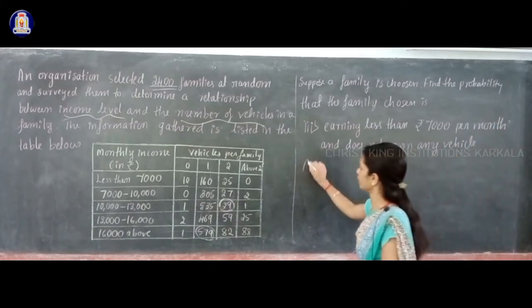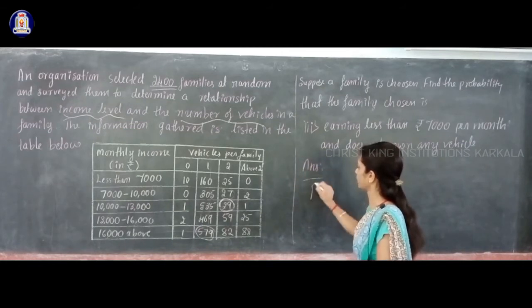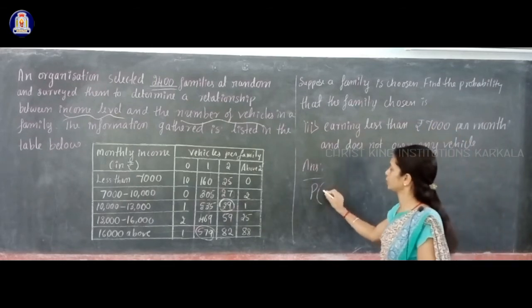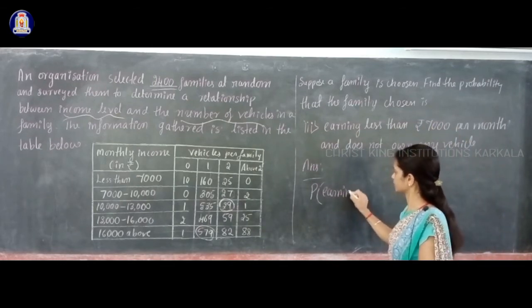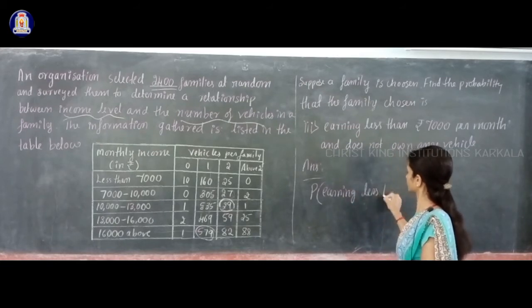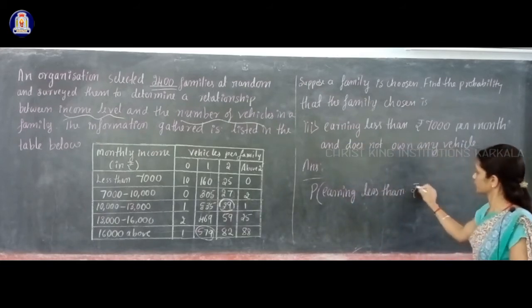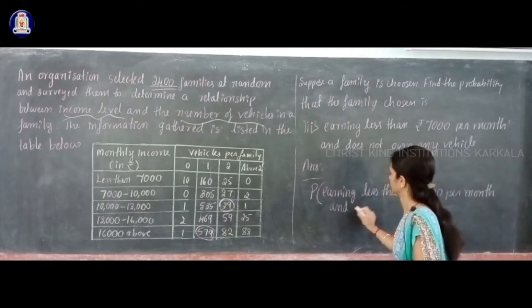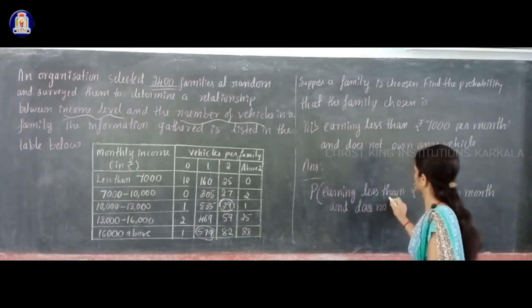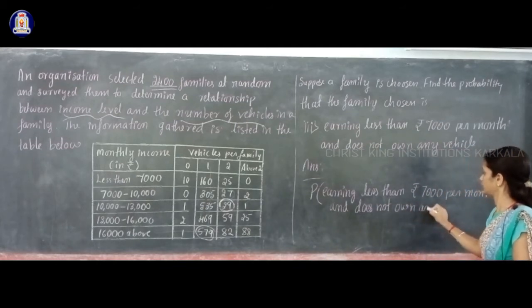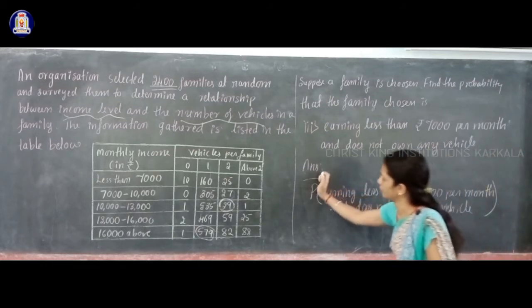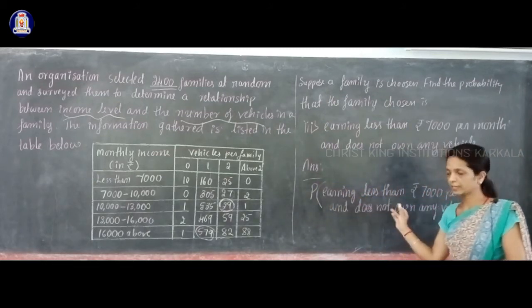In the answer part you write: probability of a family earning less than rupees 7,000 per month and does not own any vehicle.